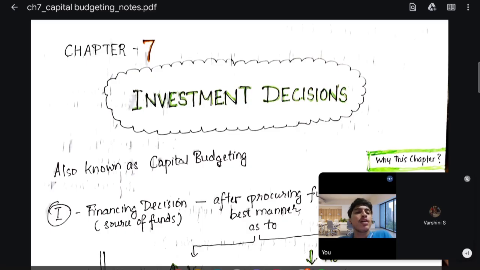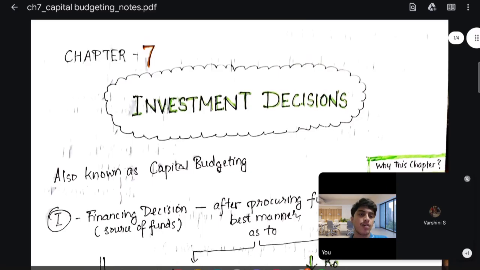Before we begin, let me introduce how this revision batch is going to be and what the purpose of this batch is. We are beginning the session with capital budgeting, that is investment decisions. That's the first chapter we are going to cover.